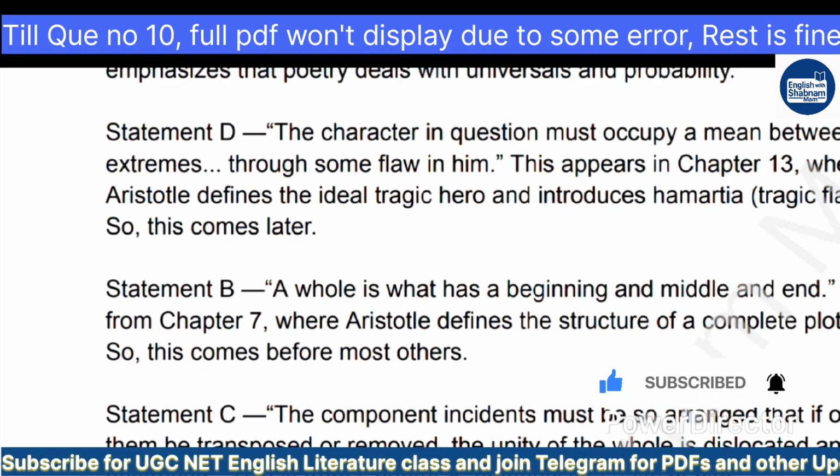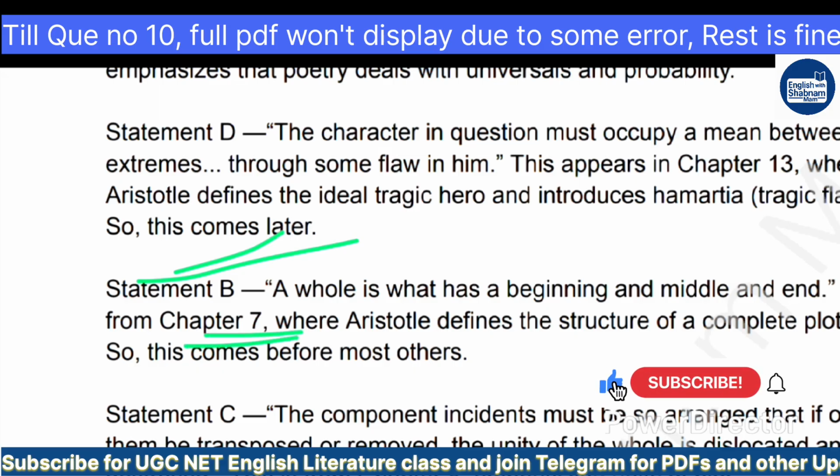A whole is what has a beginning, middle and end. So this is the option B mentioned in chapter 7. Option C, the component incidents must be so arranged that if one of them be transposed or removed, this is mentioned in chapter 8. So this comes after B.